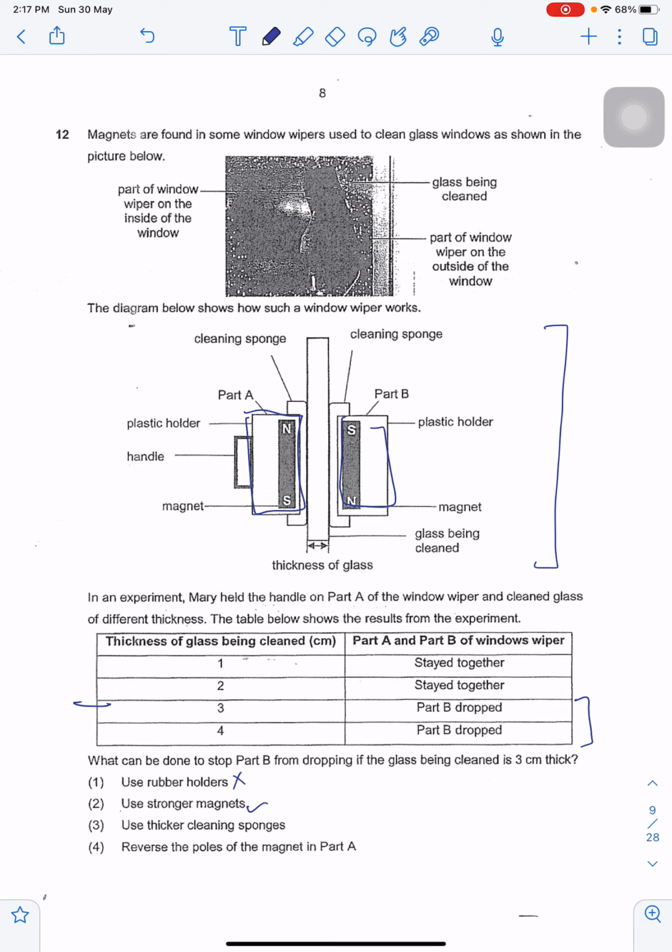Because there will be a larger force of attraction between the magnets. Use thicker cleaning sponges. That would actually make the magnets have lesser attraction with one another. Reverse the poles of the magnet in part A. That would not work as well. That would make the magnets repel. So in this question, the answer is 2.